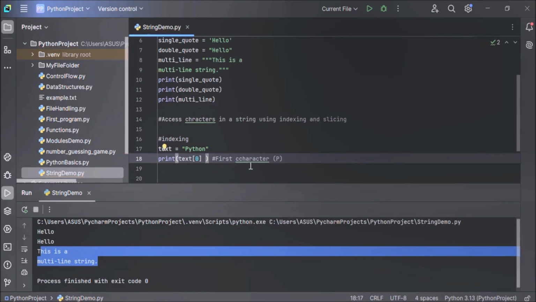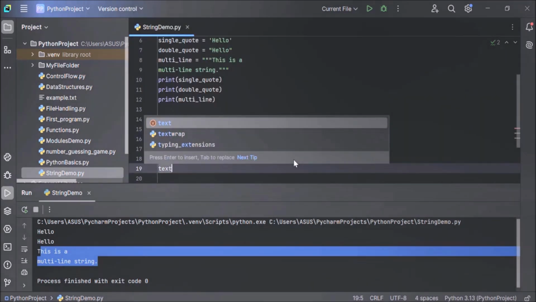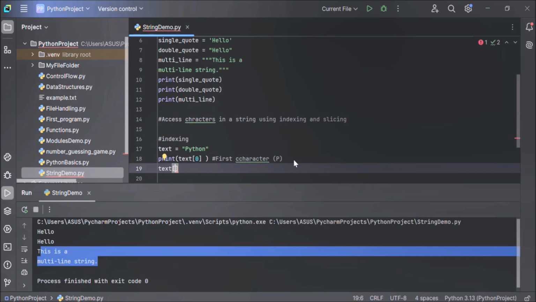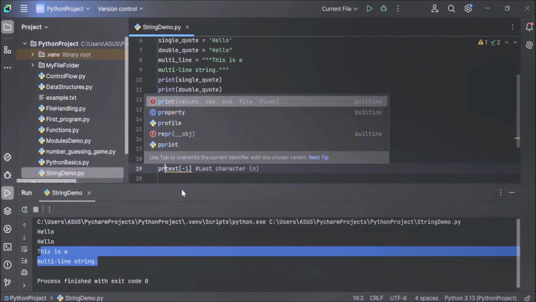That's it. Now, in case you want to access the last character, you can go from right to left. You can use a negative index like this: text, -1. This will return the last character from the right. It will start from the right, that is N, small n. And if you want to print this, then take it inside the print method.